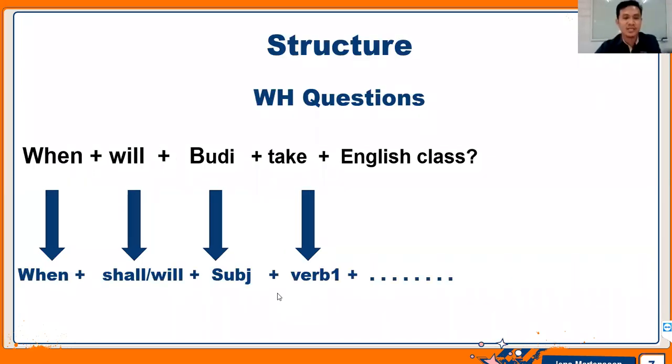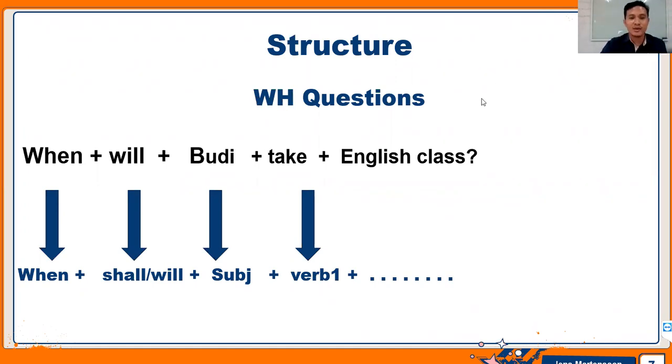Now the next structure. Sometimes you can ask someone an interrogative question where the answer does not need to be long. It's a short yes or no answer. Yes, I do. Yes, I will. No, I will not. But here, when you use WH questions, what are WH questions? W stands for why, when, where, what, who, and H is how. So we call them WH questions.